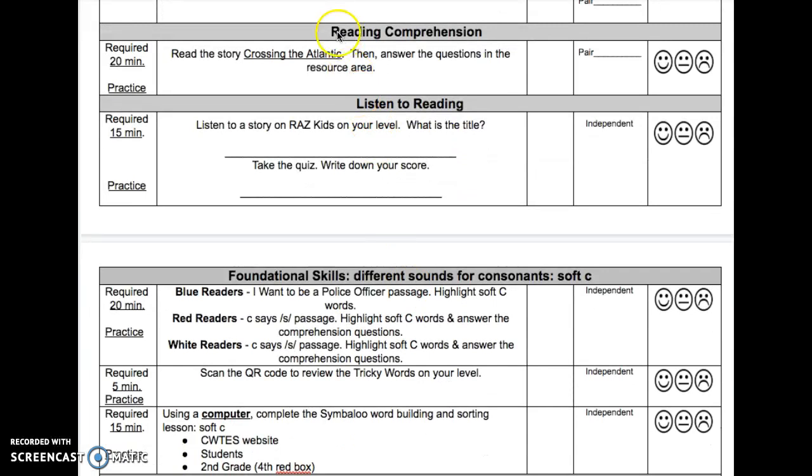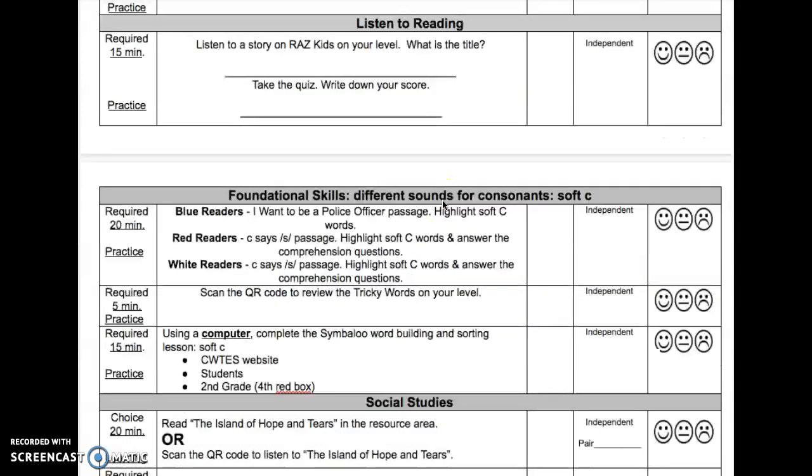The next section is reading comprehension. This is required for 20 minutes. It is practice. Read the story, Crossing the Atlantic, then answer the questions in the resource area. The next is required for 15 minutes. It is practice. Listen to story on RazKids on your level. What is the title? Write the title here. Take the quiz. Write down your score. Write down your score here on this line.